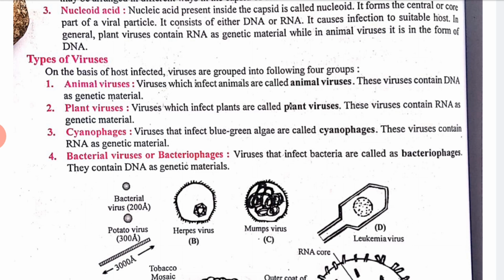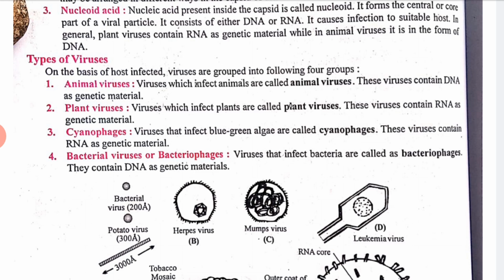Now, plant virus. The viruses which infect plants are called plant viruses, and they contain RNA as genetic material. Next we have cyanophage. The viruses that infect blue-green algae are known as cyanophage, and these viruses contain RNA as genetic material. Now next we have bacterial virus or bacteriophage.